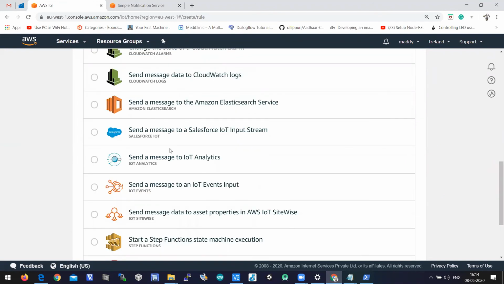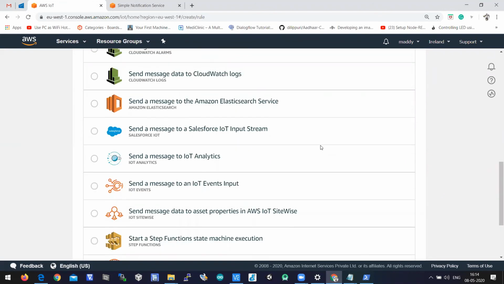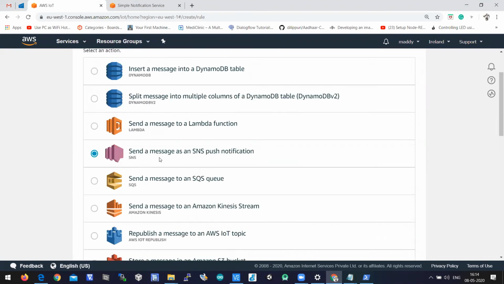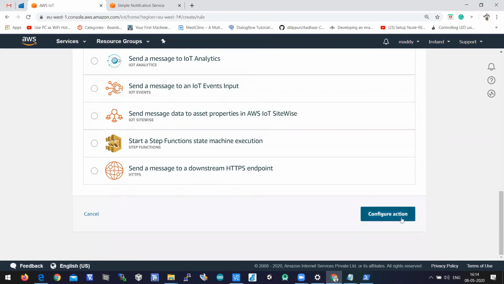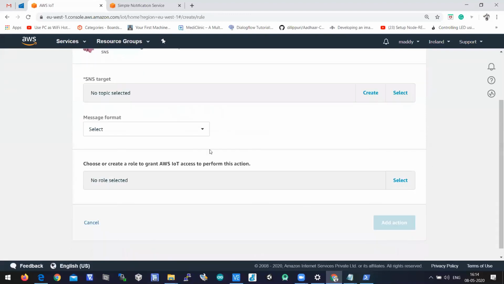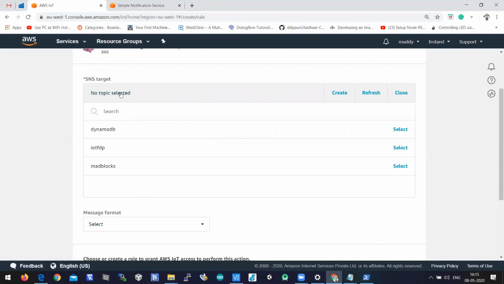There will be multiple events here. But as of now, we wanted to send a message in terms of SNS notification. We need to configure our action. Here it is asking for the SNS target, on which topic you want to send the notification. Just before this step, we created a topic called IoT FDP, right? So we need to select IoT FDP.